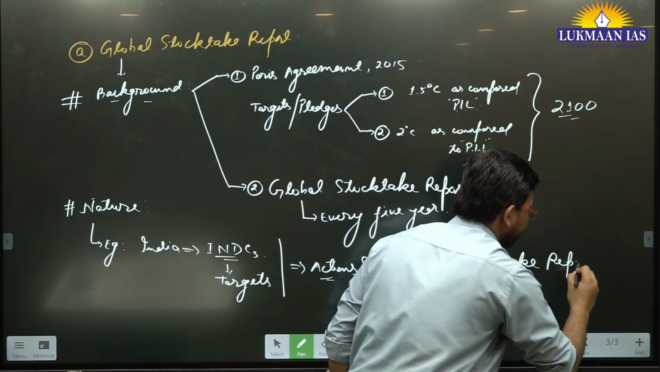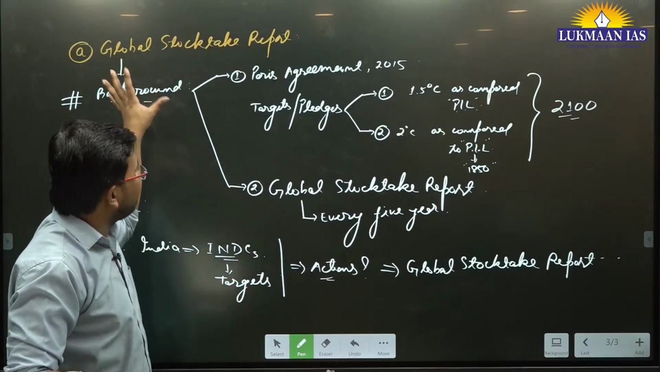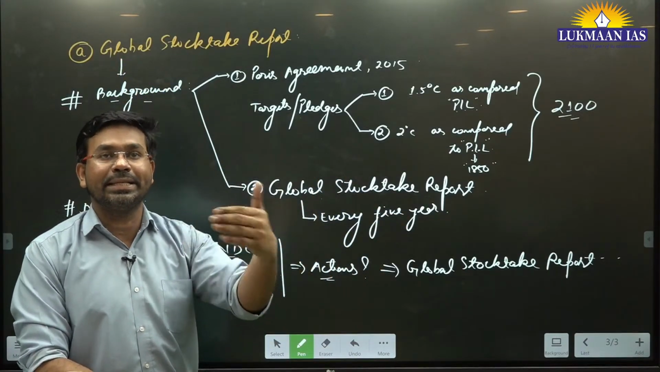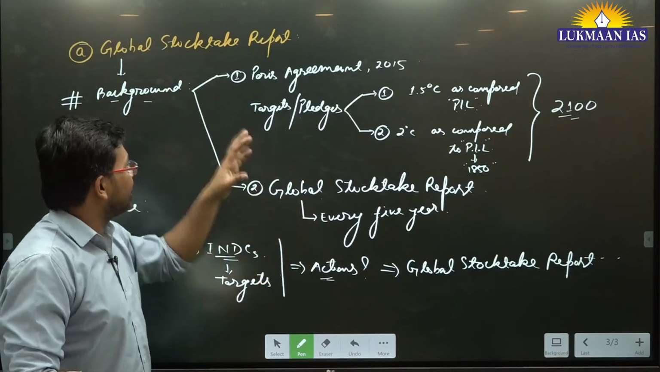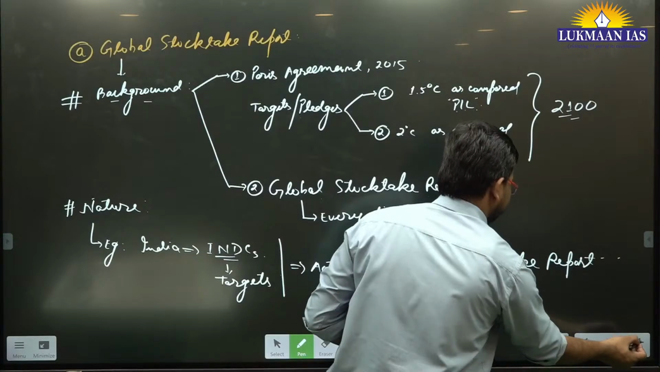So the global stocktake report is a kind of accounting. It clearly says that these countries have taken these targets and they were not able to meet them, or they have achieved these targets. So this is the global stocktake report. I hope you understood this.